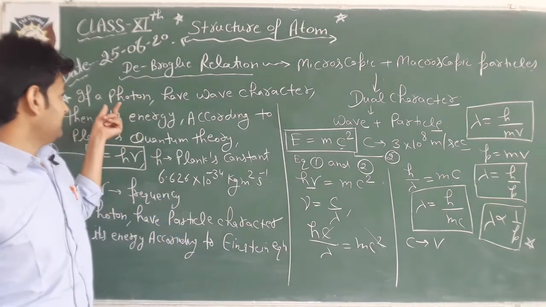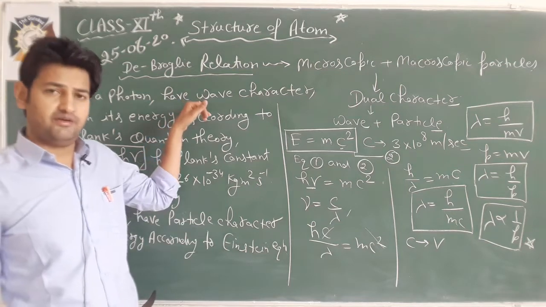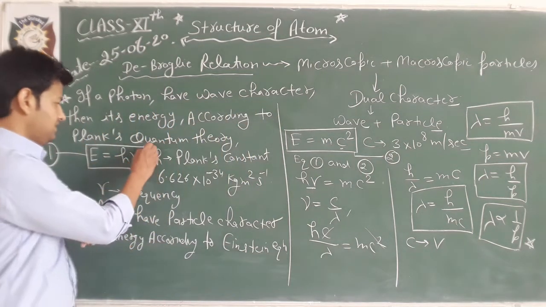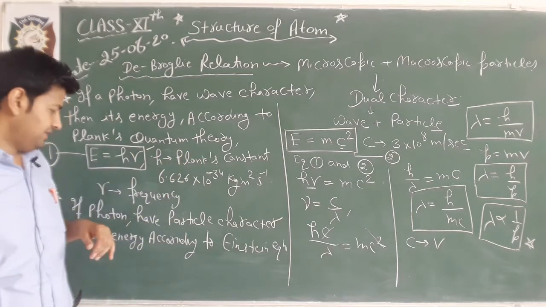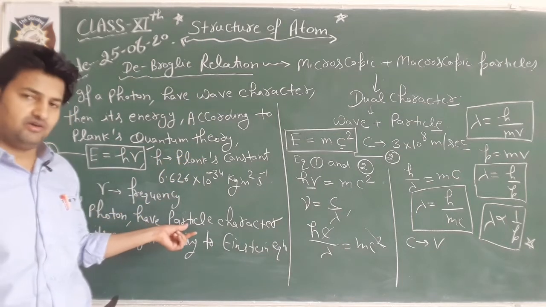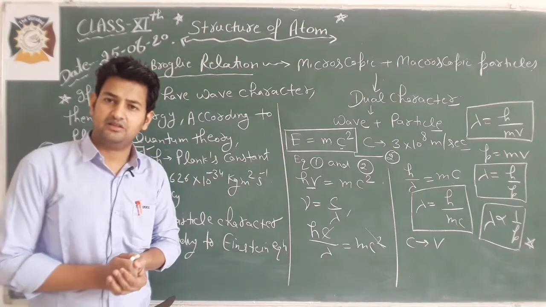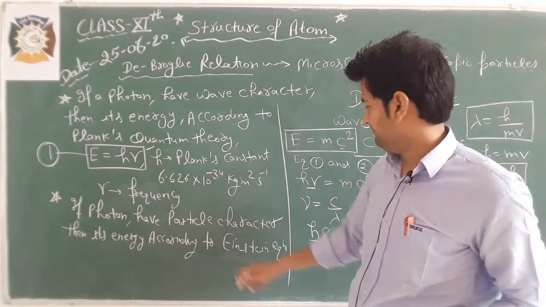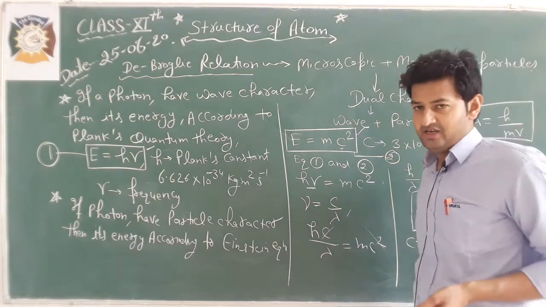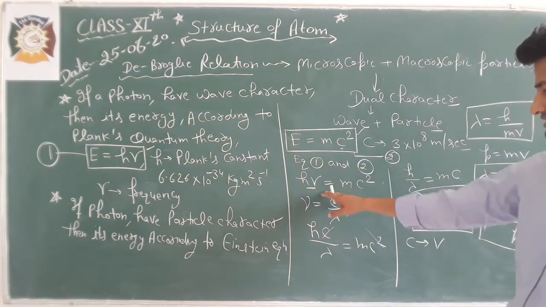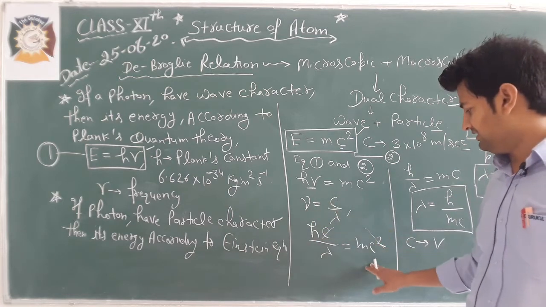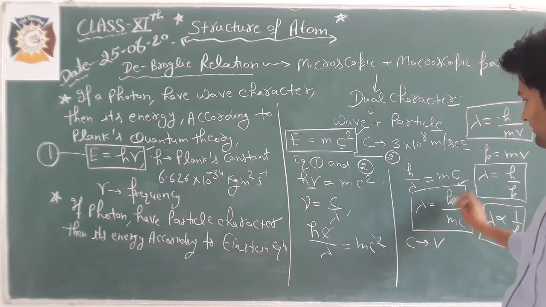When we take a photon of light, if it has the wave character, then energy is equal to h nu according to Planck's quantum theory, and when it behaves like a particle, then its energy is equal to m into c square. Equate both the equations: h nu is equal to mc square. We know frequency is equal to c by lambda, so we can calculate wavelength from here.